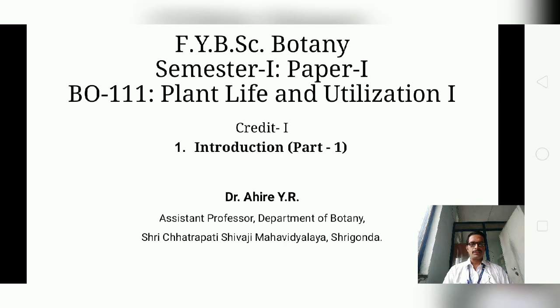kingdom. So basically the plant kingdom comprises more than 3,50,000 valid plant species on record, and many more are yet to be described. Plants exhibit immense diversity of form, structure and reproduction. So this plant kingdom has huge varietal diversity and variability among all groups of plants. This variability refers to genetic diversity, species diversity and ecosystem diversity.